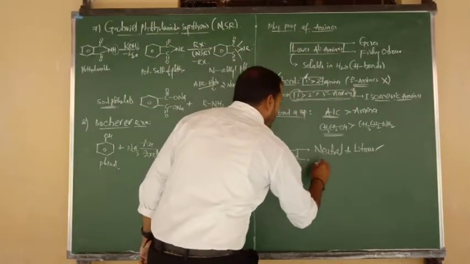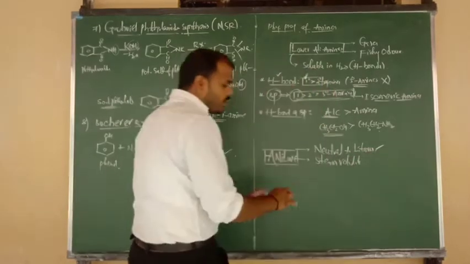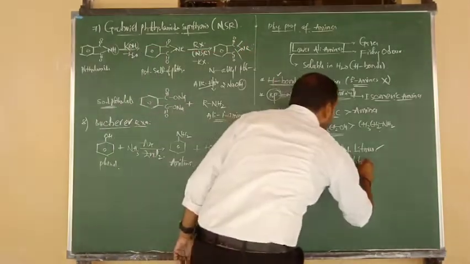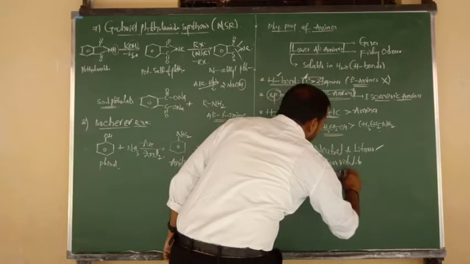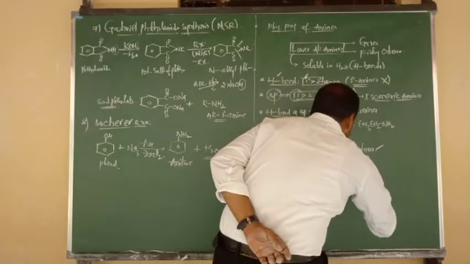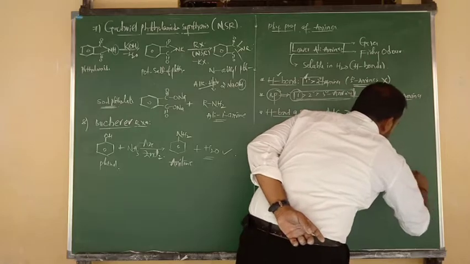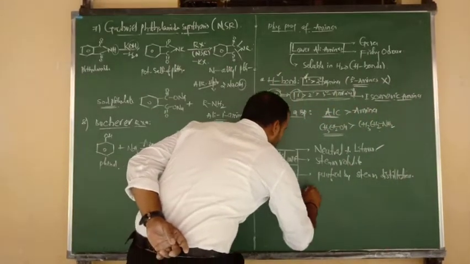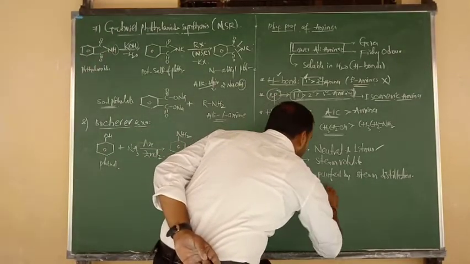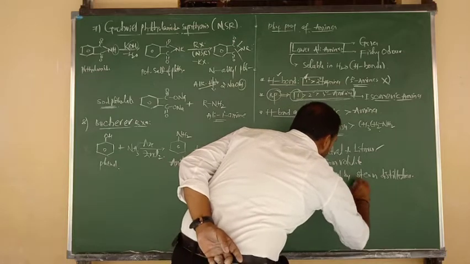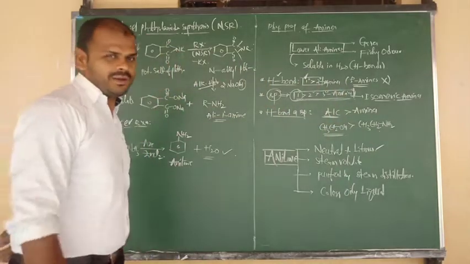And one more thing, it is steam volatile in nature. Due to its steam volatile nature, it can be purified by steam distillation. And one more thing I want to tell you. In pure form, at normal condition, aniline is a colorless oily liquid.